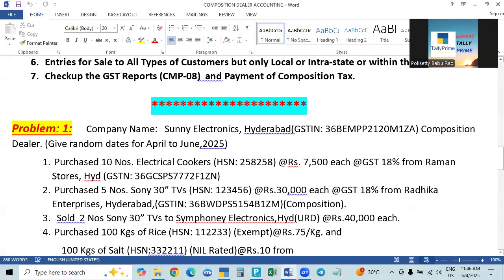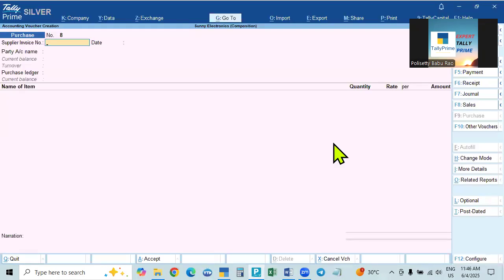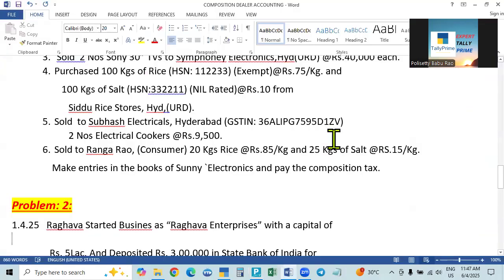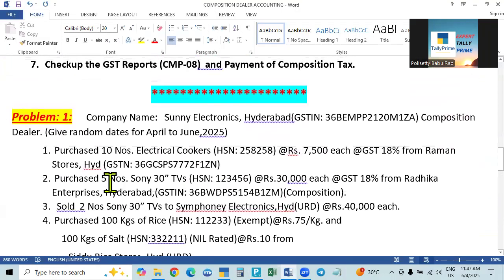Now we will take up 2nd April. What is the second one? We purchased Sony TVs from Radhika Enterprises. It is a 36 Hyderabad, Telangana party, but it is a composition dealer. If you purchase from a composition dealer, there will be no tax. With a regular dealer, tax is there and it is added to the purchase price. Here we are purchasing from a composition dealer, so tax will not be calculated and there will be no question of adding it.